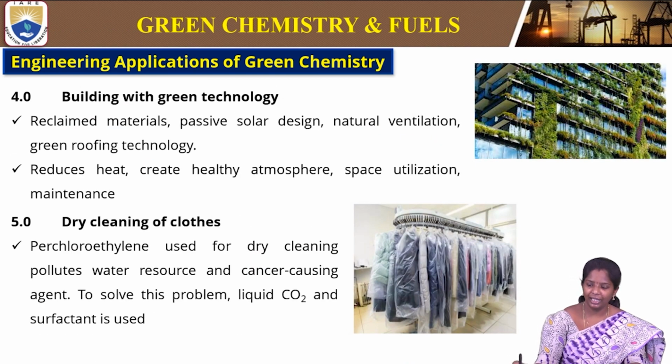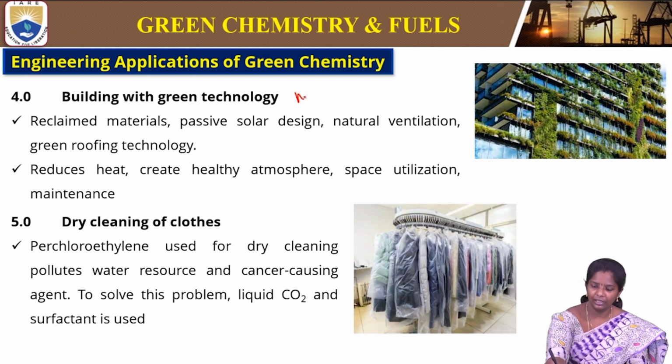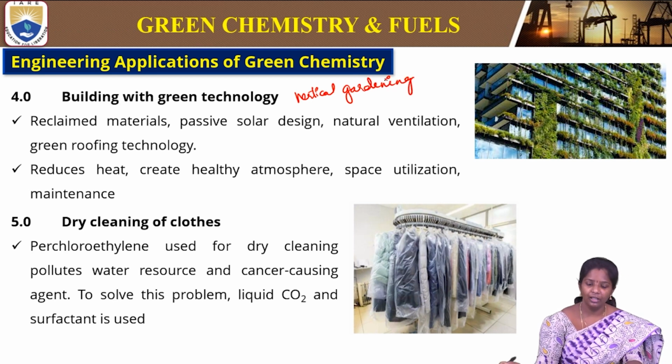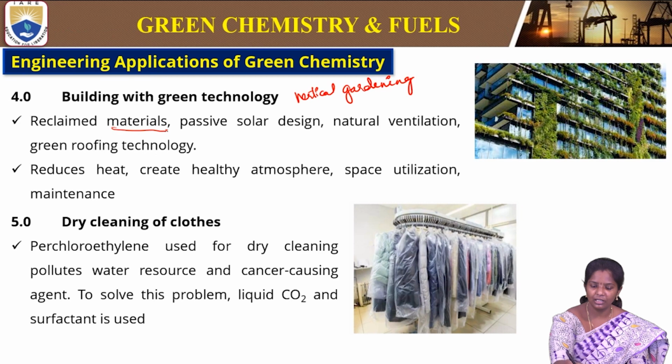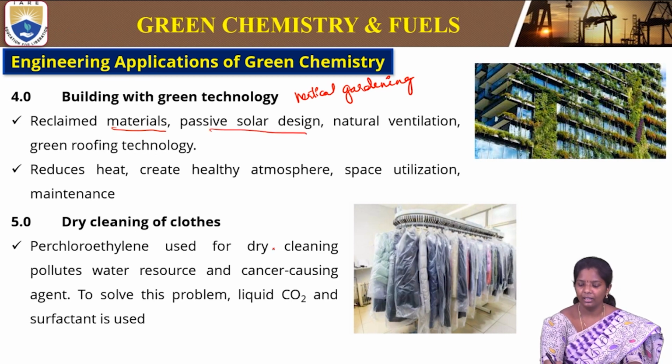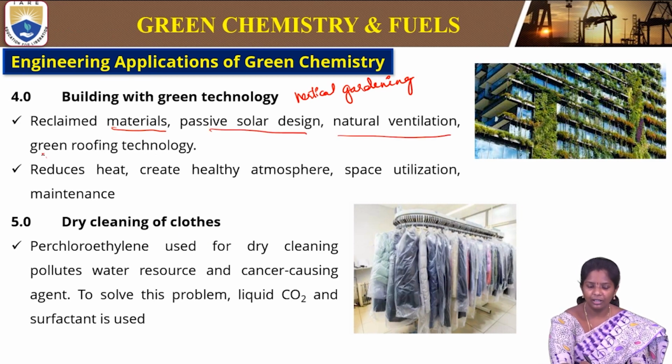Then building with green technology. Vertical gardening is the best example of green buildings, wherein it has reclaimed materials, passive solar design, natural ventilation and green roofing.